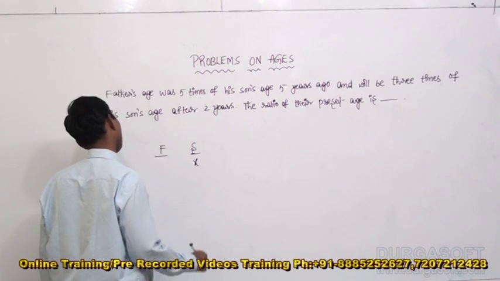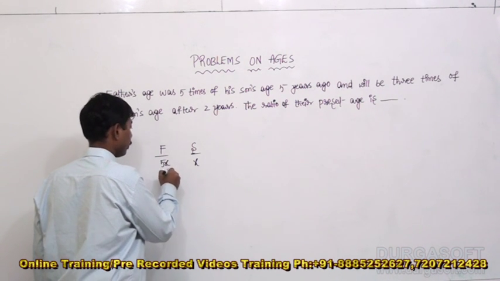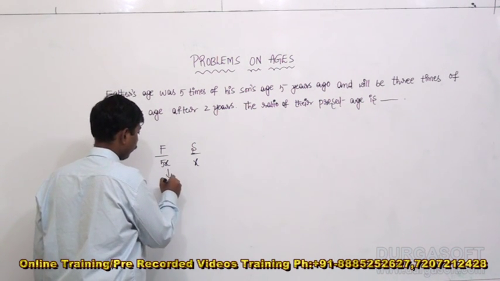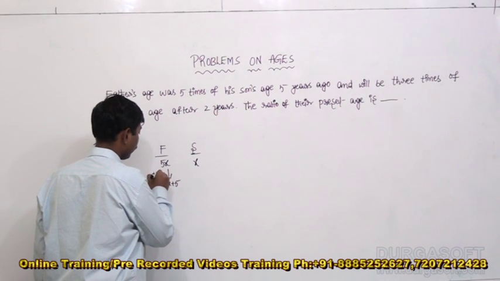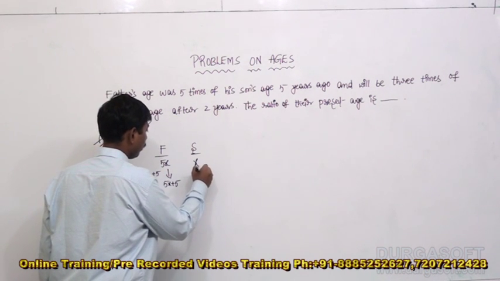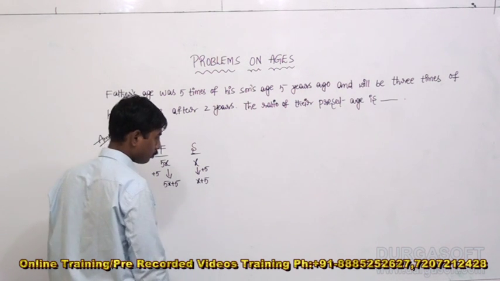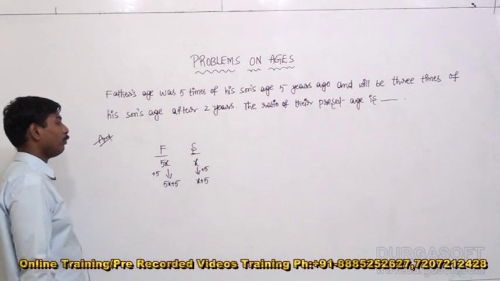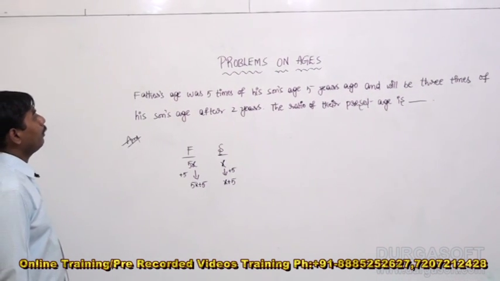5 years ago, the age of father was how many years? 5x. At present, in 5 years' time, father has to increase 5 years and son also should increase 5 years. So the present ages of father and son are 5x plus 5 and x plus 5.